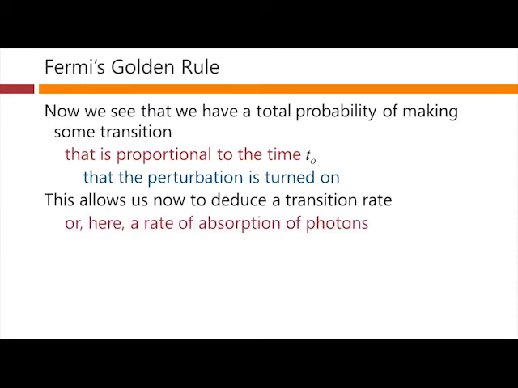That is a rate of absorption here of photons. That is basically that probability that we just calculated divided by the time for which the perturbation had been applied. So this will give us the rate of absorption of photons. The probability that a photon would be absorbed in a total amount of time t naught, but divided by that time t naught. So that gives a rate of absorption of photons, which we call W. And here we have then a nice simple formula for that, whenever we've got a dense set of possible transitions.